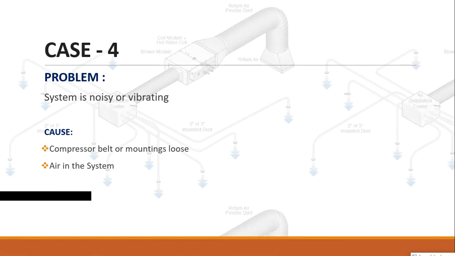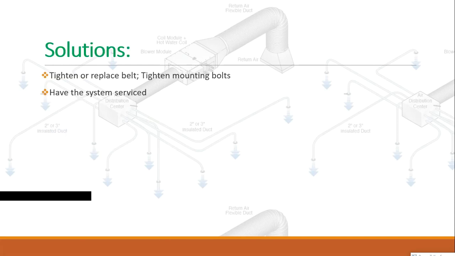Case 4. Problem. System is noisy or vibrating. Cause. Compressor belt or mountings loose. Air in the system. Solutions. Tighten or replace belt, tighten mounting bolts. Have the system serviced.